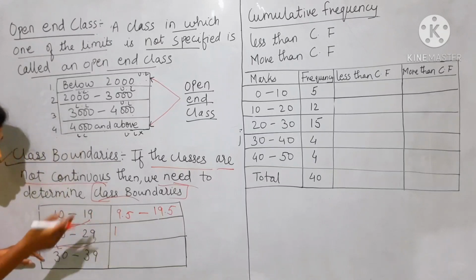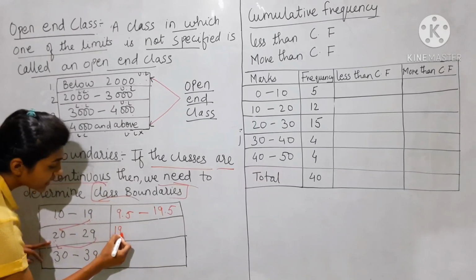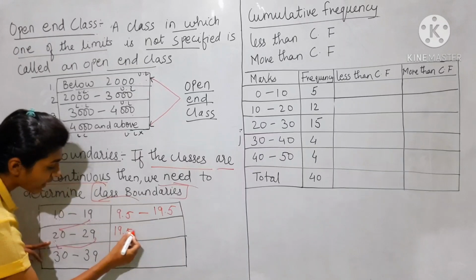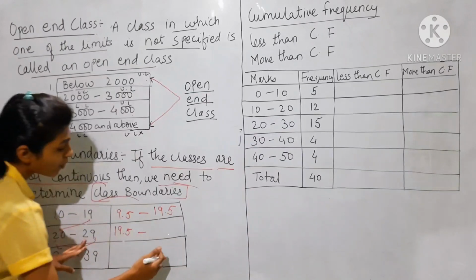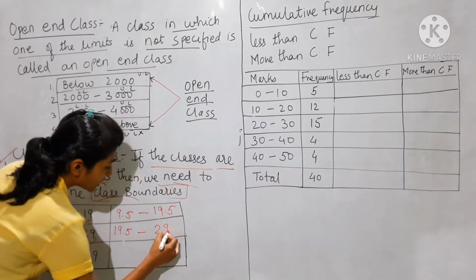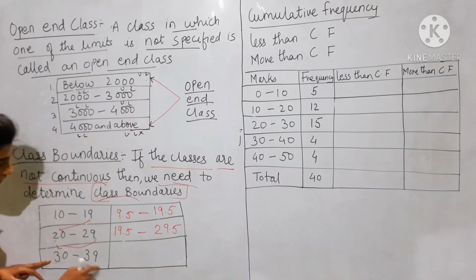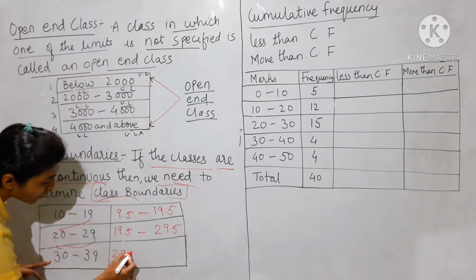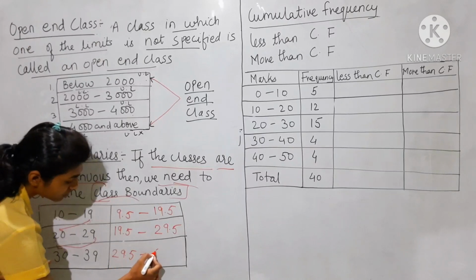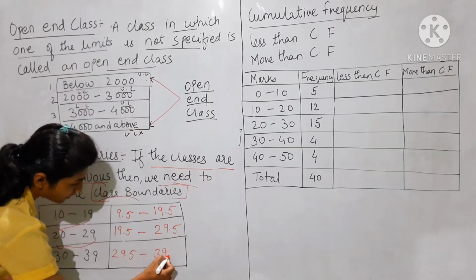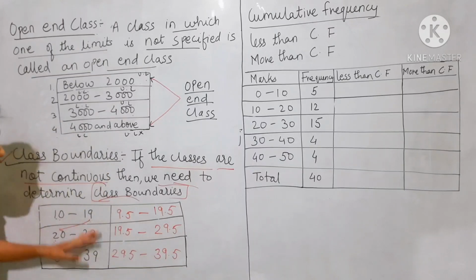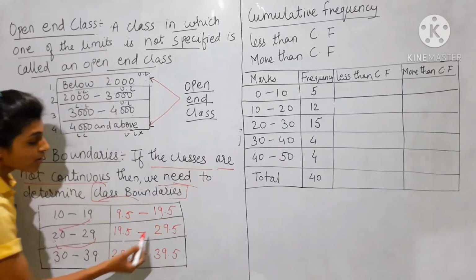So I reduce 0.5 from the number 20 and get 19.5, and I add 0.5 to 29 to get 29.5, okay. The next class is 30 and 39, so 29.5 to 39.5. Now you can see the classes are continuous.